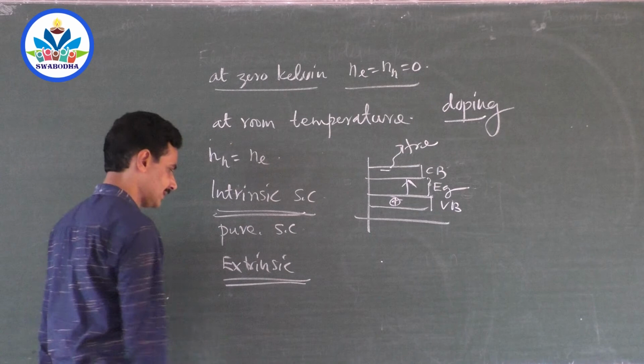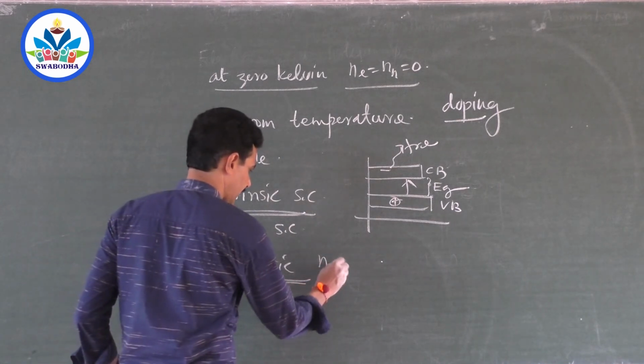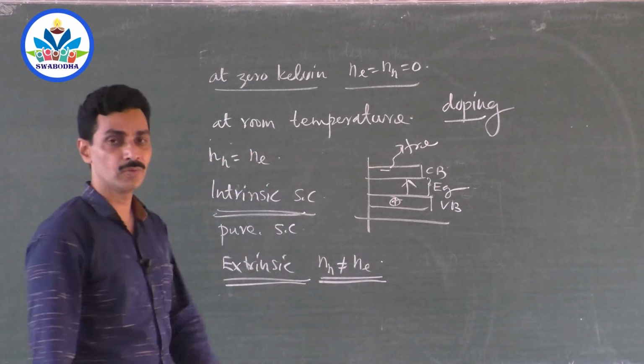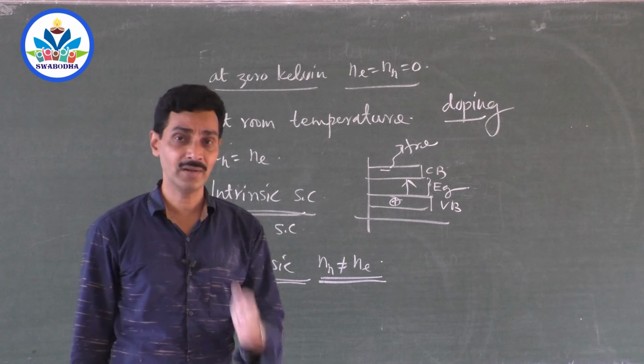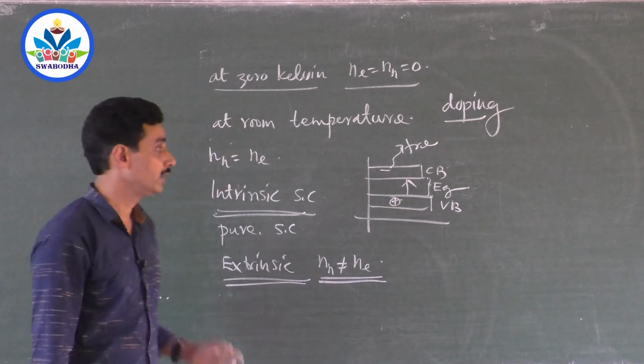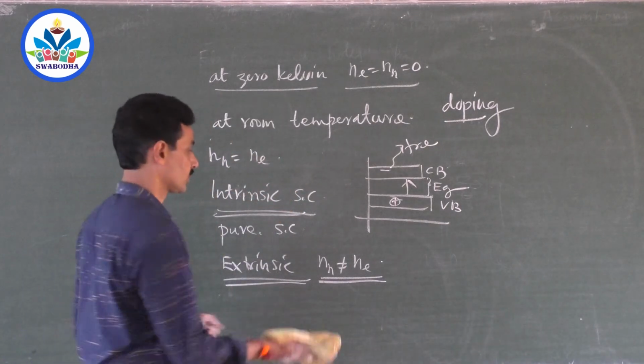So what is an extrinsic semiconductor? An extrinsic semiconductor is a semiconductor where the number of holes and the number of electrons are not equal. It is not a pure semiconductor, it is not naturally available. Some other impurities have been added to it. Now what do you mean by doping? The process of adding impurities to a semiconductor is called doping.